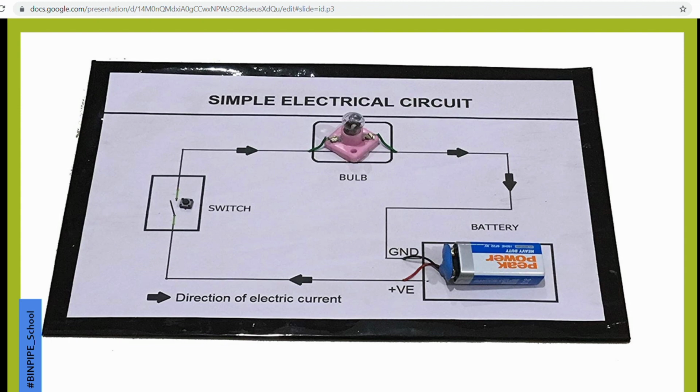Actually, most of the schools give this project. It is a very common project: make a circuit and show. So yeah, this is very helpful for them.